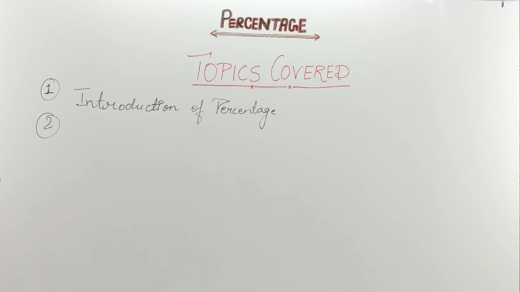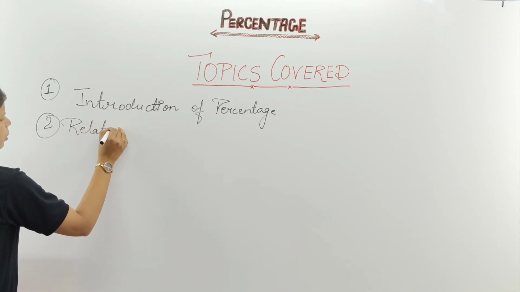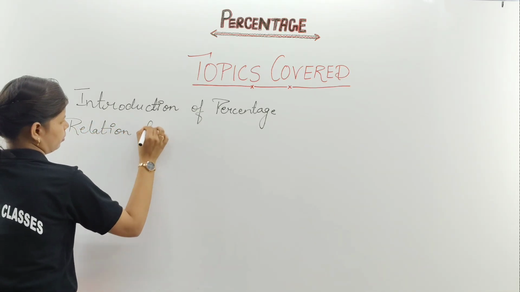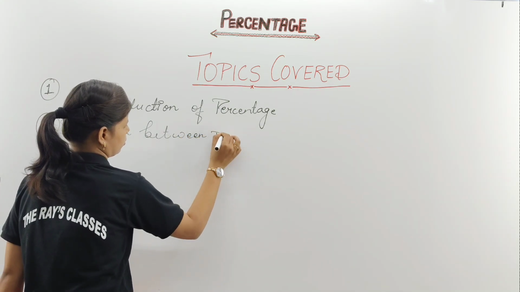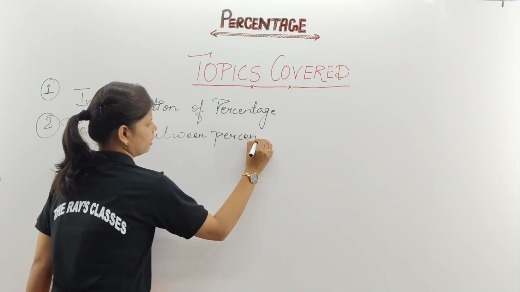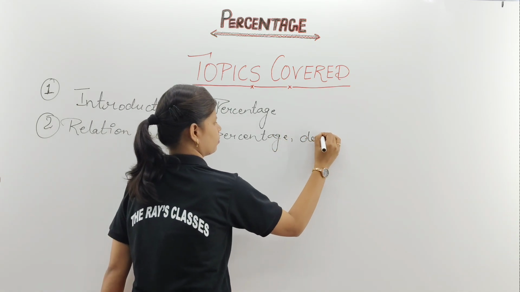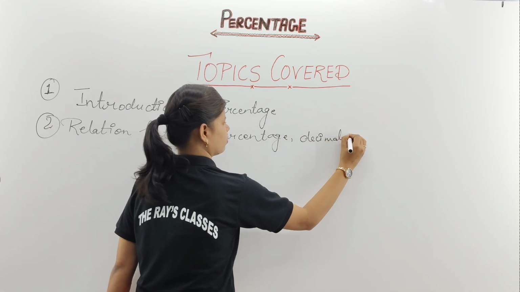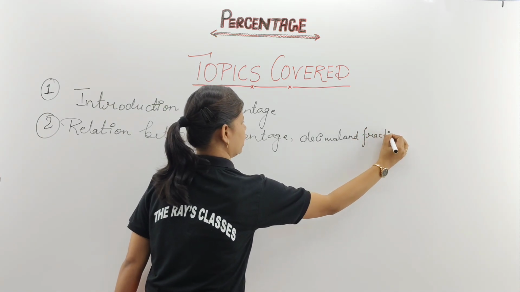Next you are going to write relation between fraction, decimal and percentage. Separately we are going to find the relation between percentage, decimal and fraction. Clear?